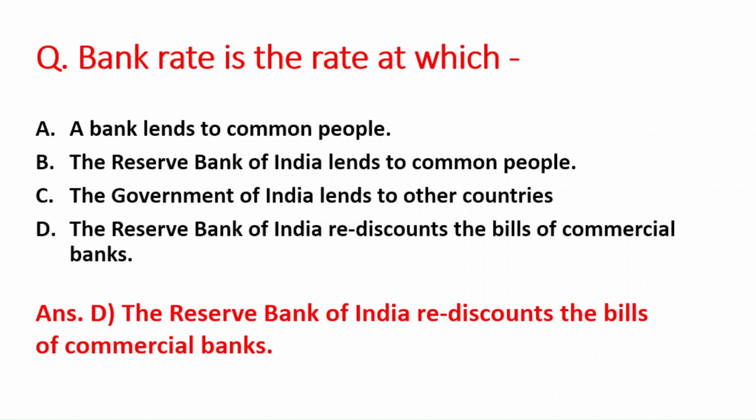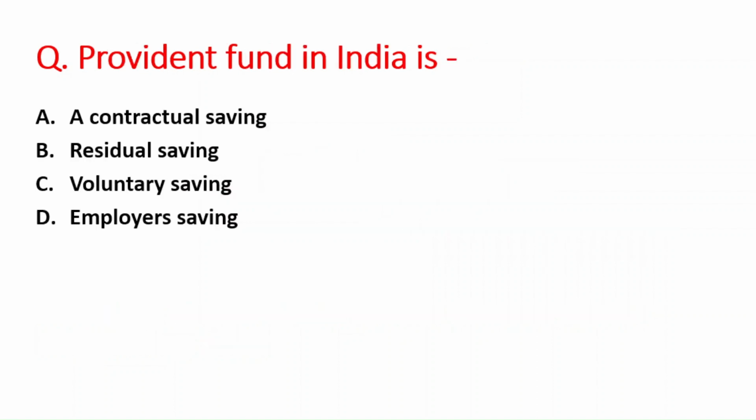Next question is, Provident Fund in India is: A option is a contractual saving, B option is residual saving, C option is voluntary saving, and D option is employer saving. The right answer is option A, contractual savings.